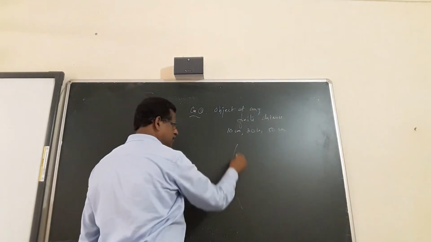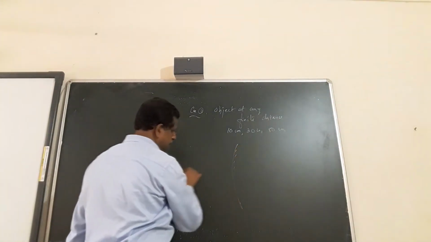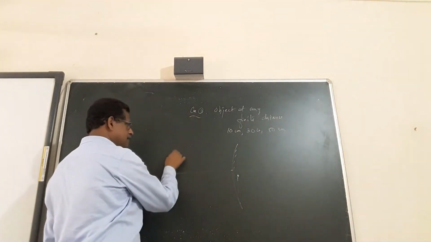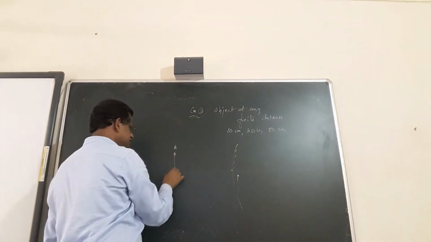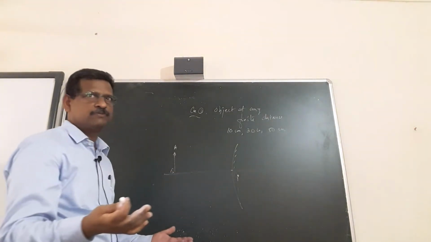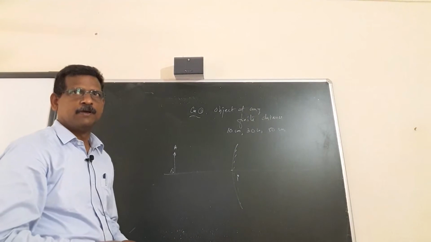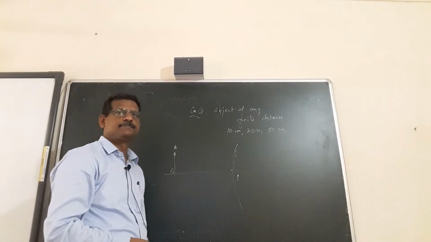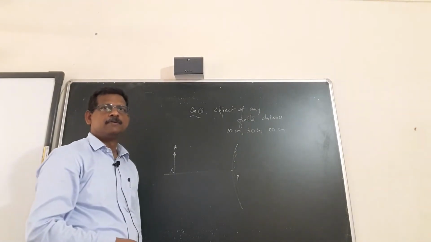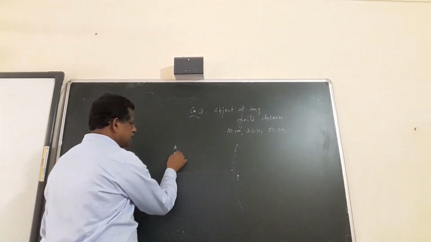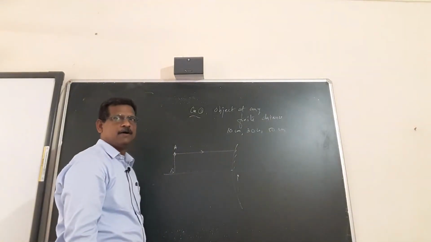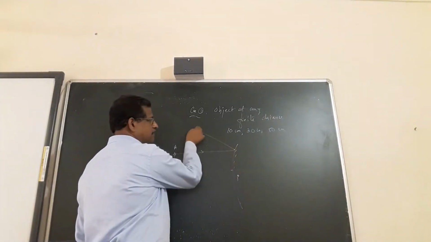This diagram is important one. So P is here. Object is here, A. There is no need of specifying the position. So one ray parallel to the principal axis, after reflection comes here.